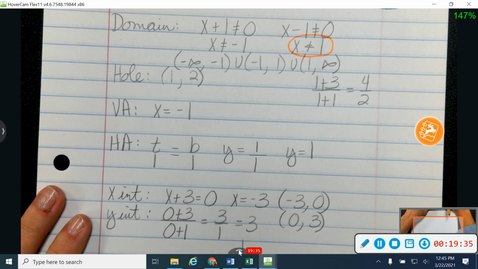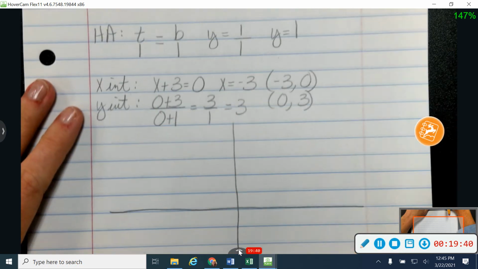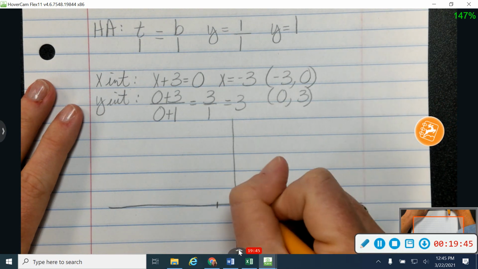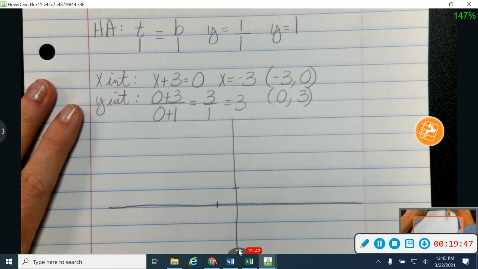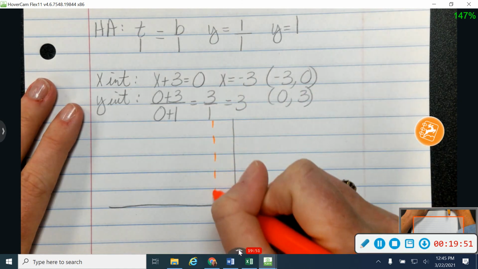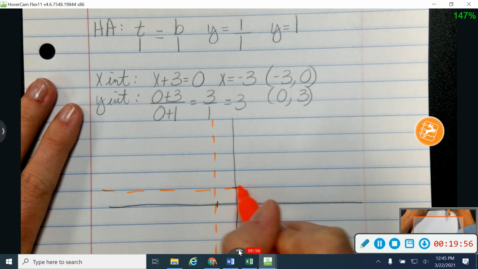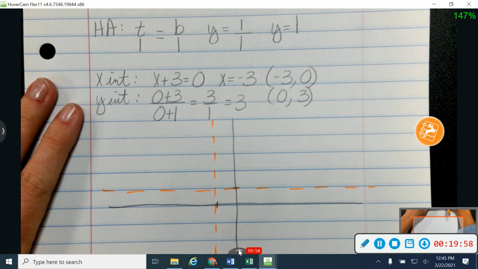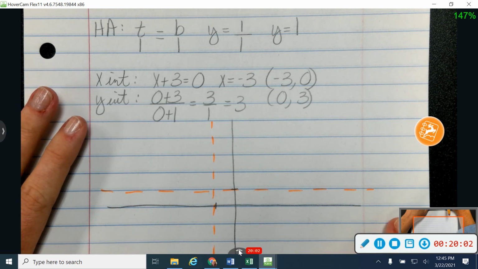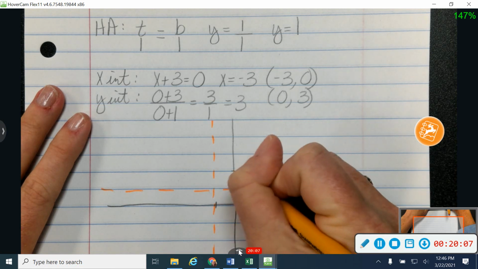All right, let's get all of this on here. I'm still going to start with my asymptotes. So I've got a vertical at -1 and a horizontal at +1. So let's start with those. So vertical and a horizontal. Okay, then a hole is going to look like just a little open circle at 1, 2.